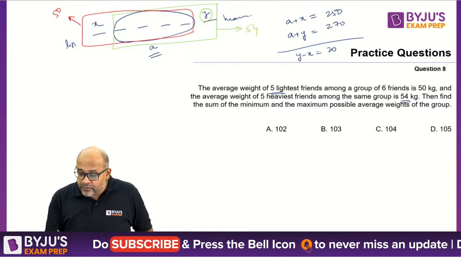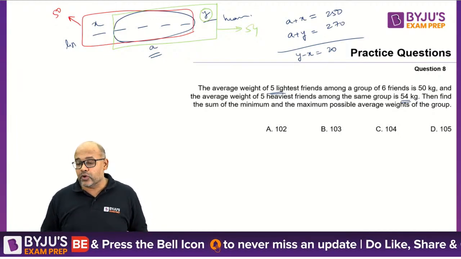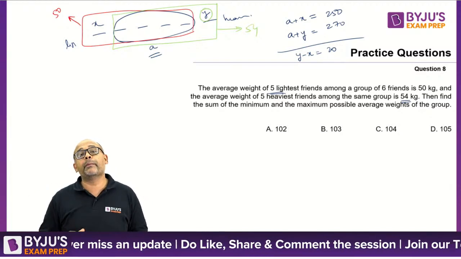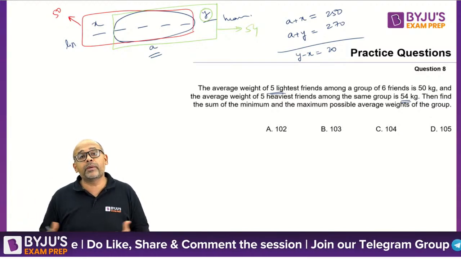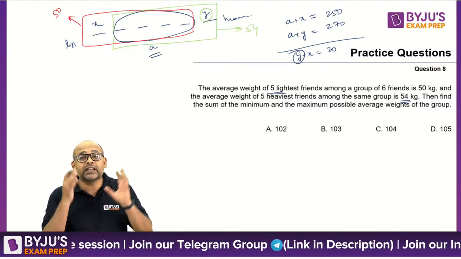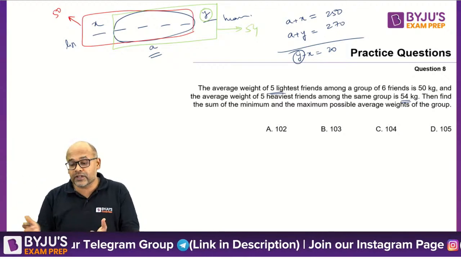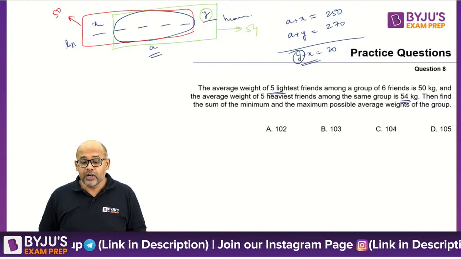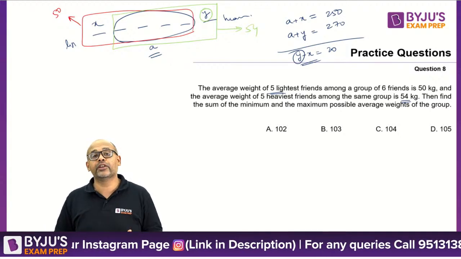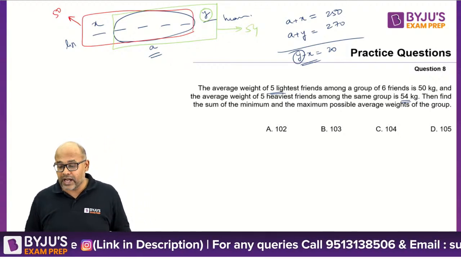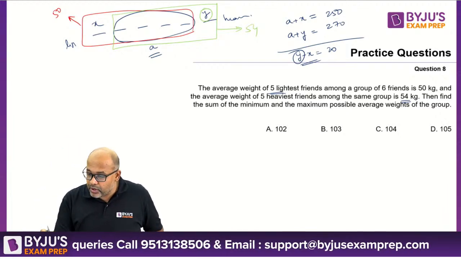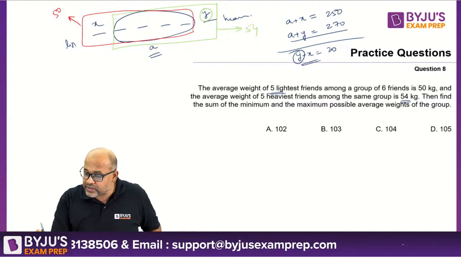Now find the sum of the minimum and the maximum possible average weights of the group. Now remember, if I want my average to be maximized, my overall group should be maximized, then my Y should be as high as possible. Once I fix my Y, automatically my X is fixed because X and Y are linked. So how high can I take the value of my Y? So what can I do here? So we are talking about, yes, so this is 270.